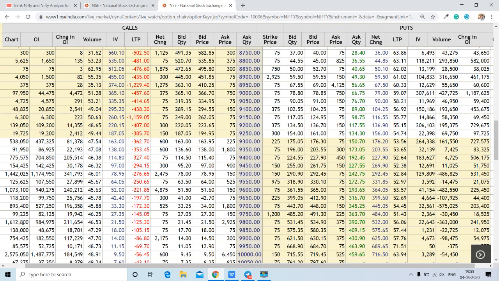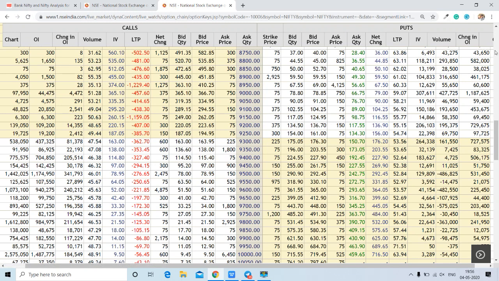We can also check out this level around 10 lakh contracts, 14 lakh contracts, and here see this one, 11,000 contracts are added today. So these are also important levels on the basis of change in OI for the Nifty.